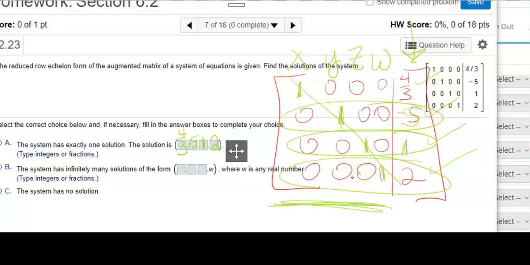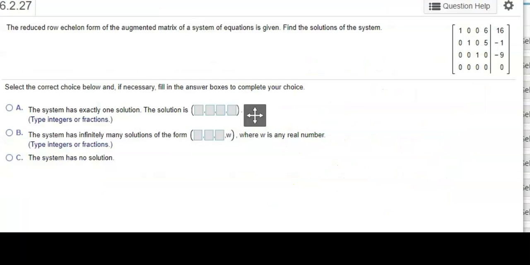Okay, so we're going to pause. This is along the same lines. The reduced row echelon form of an augmented matrix of a system of equations is given. Find the solutions. Working from the bottom, I notice I don't have any W's, so let's figure out what we do know. This is my X, Y, Z, and W columns. My next row moving upwards has Z equal to -9, so I know that Z is -9.